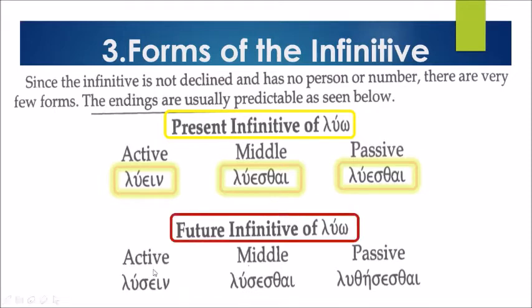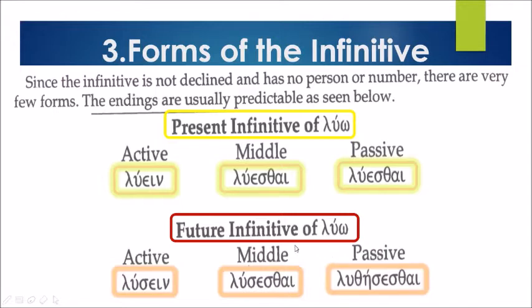Let's proceed to the future infinitive of luo. For the active, all you need to do is add sigma to the present stem. The active is lusein. For the middle, it is lusesthai. And for the passive, we add the thē ending or connecting, so it becomes luthēsesthai. So let's read the infinitives: lusein, lusesthai, luthēsesthai. Very good.